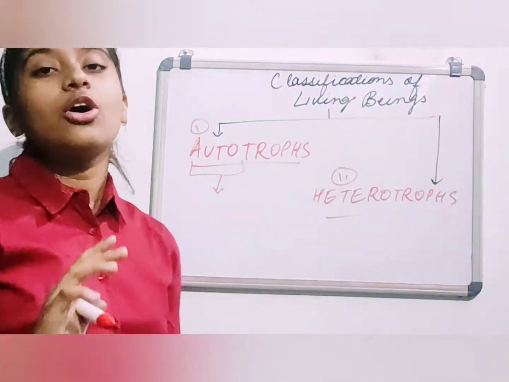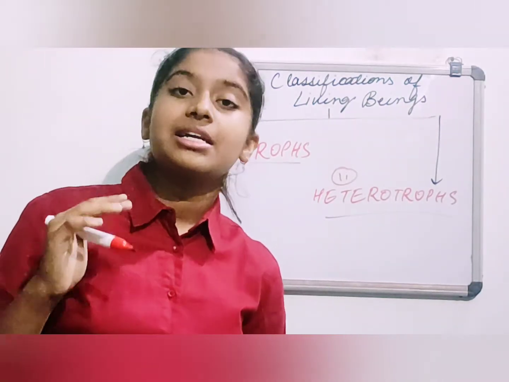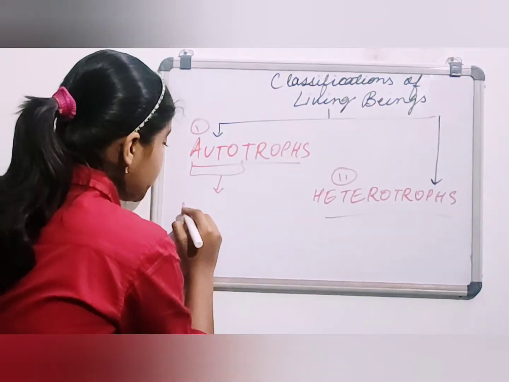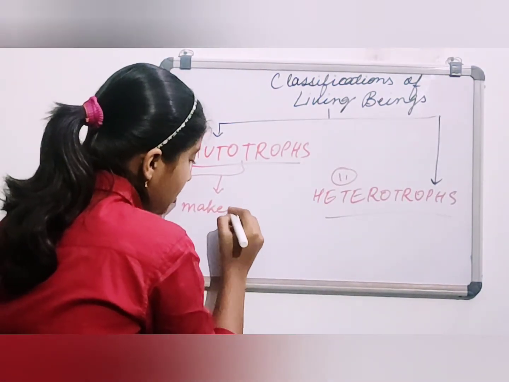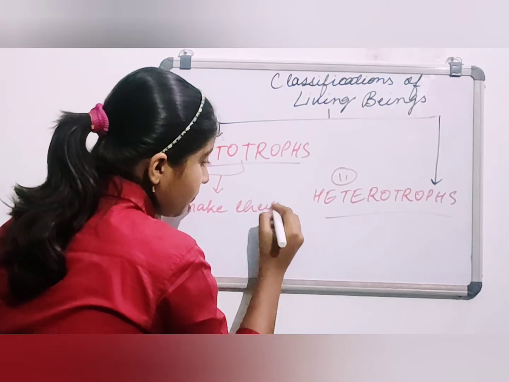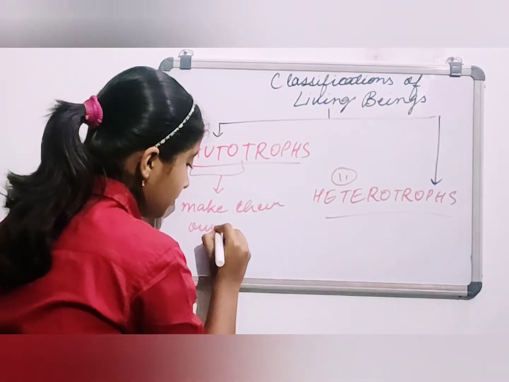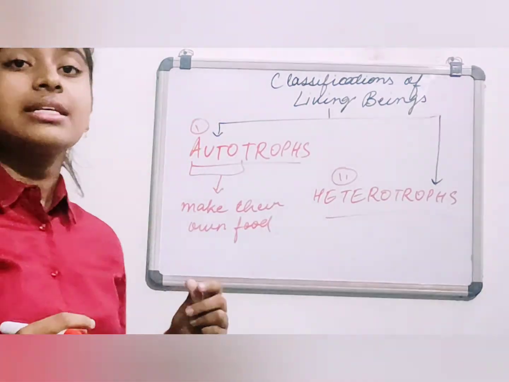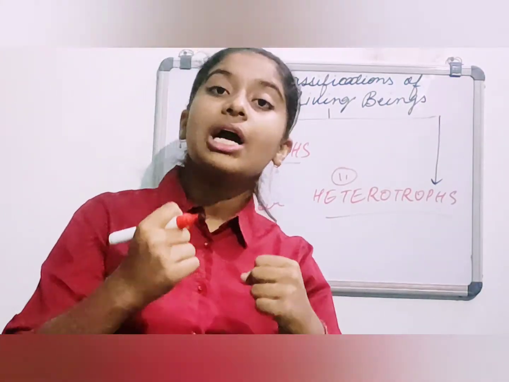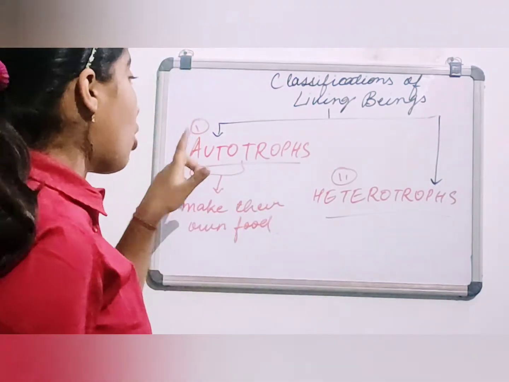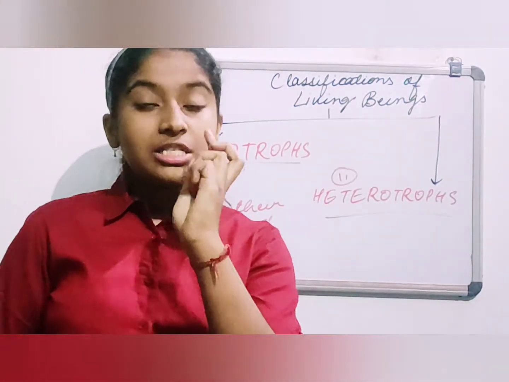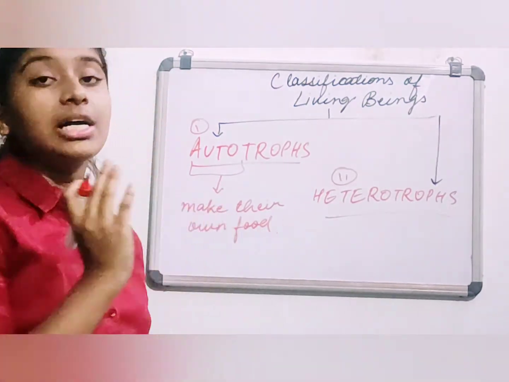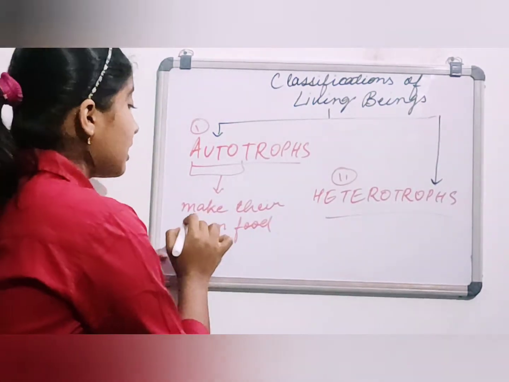If we talk about autotrophs, then we are talking about the ones which make their own food. Auto means by ourselves. हम लोग अपने आप से जो काम करते हैं उसमें auto का यूज करते हैं. When we are talking about autotrophs, we are talking about the group of living organisms which make their own food.